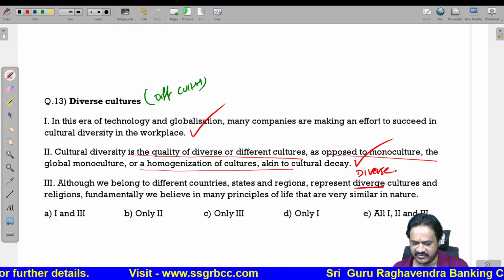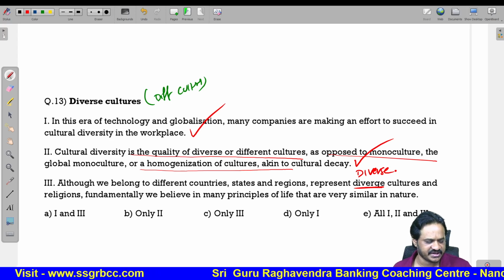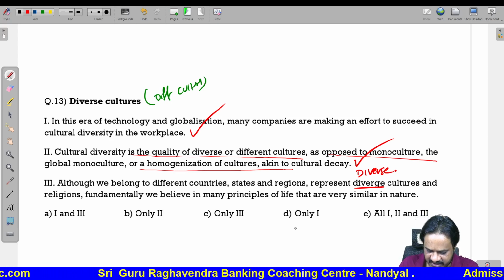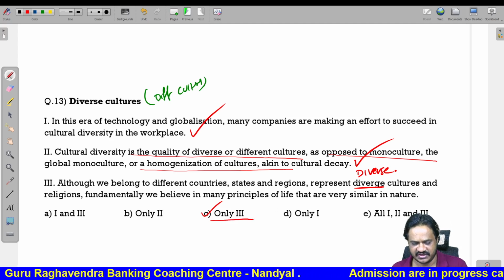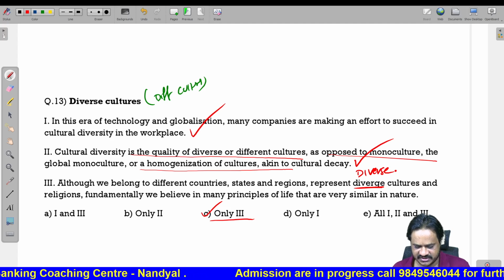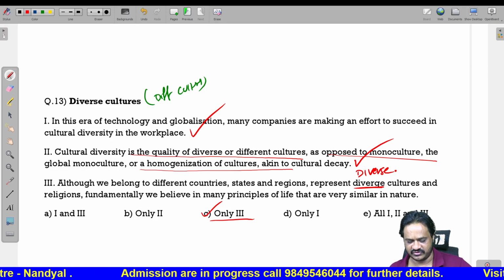Here diverge means increasing rapidly. Diverse means different. So we are having the error only in the third part. So we should not use diverge. We should use diverse culture. So this is today's English. Again tomorrow we will discuss reasoning for the tomorrow YouTube class.